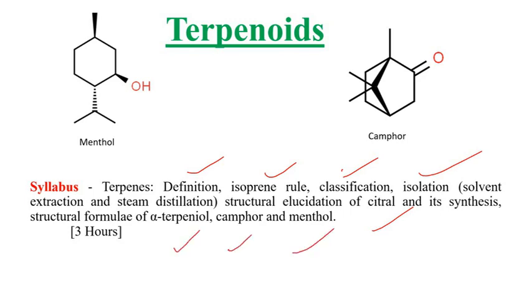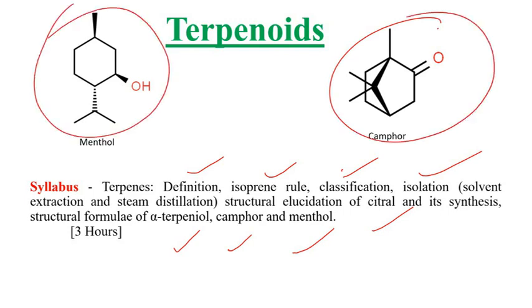As you can see, I have written the structures here itself. This is camphor and this is menthol. For examination purposes, you need to just practice the structures of terpineol, camphor, and menthol. But for citral, we need to understand how to synthesize it and how to give the structural elucidation of that molecule.